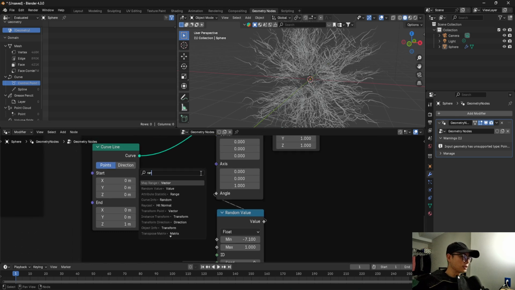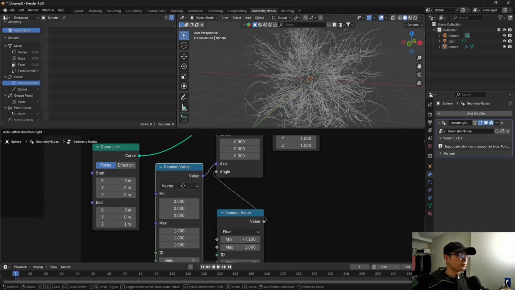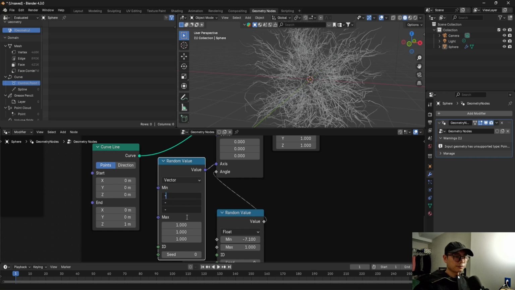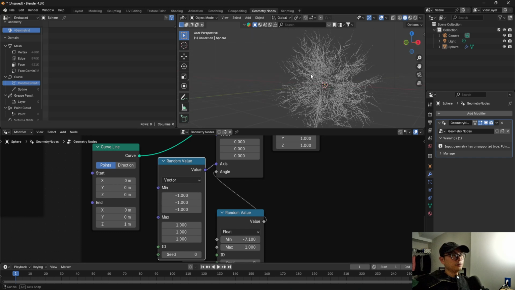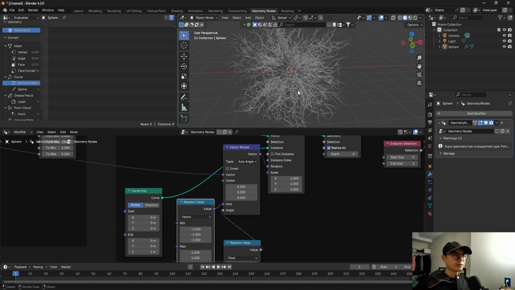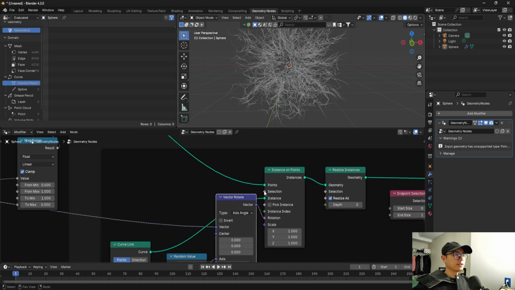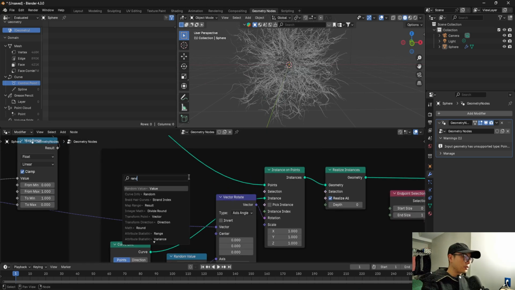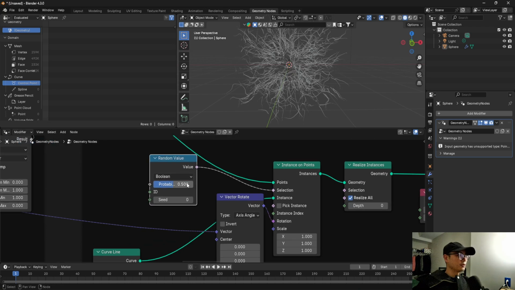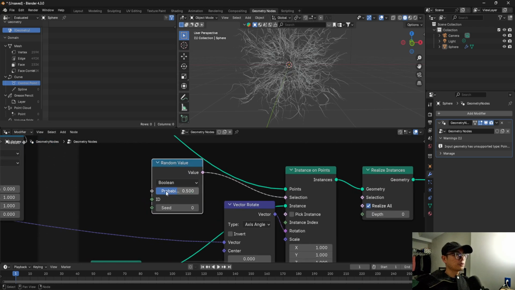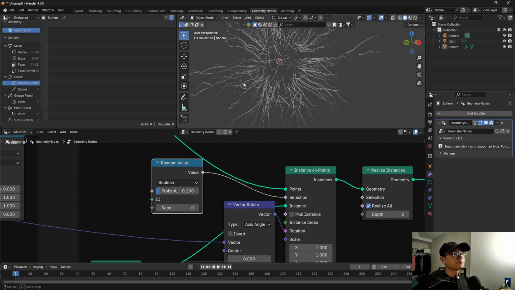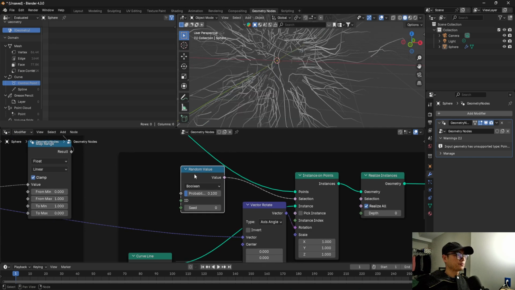Axis, I will give it a random too. So it will be like this. It's not random. I know it's not random because there are too many of them. So selection, we will also use the random boolean. Let's decrease the probability. So it will be like this.